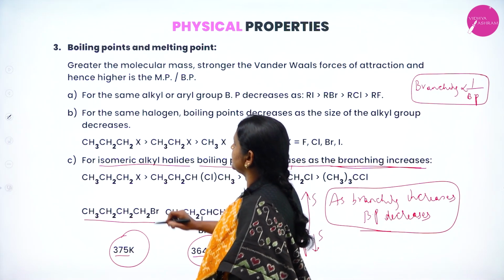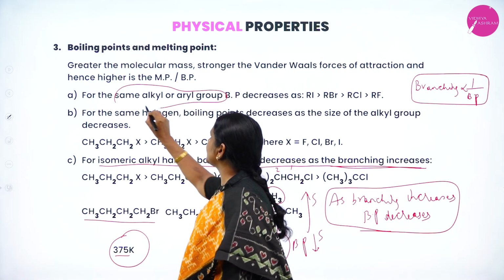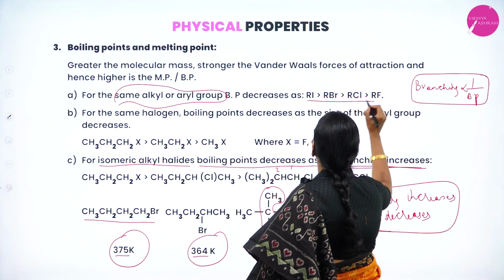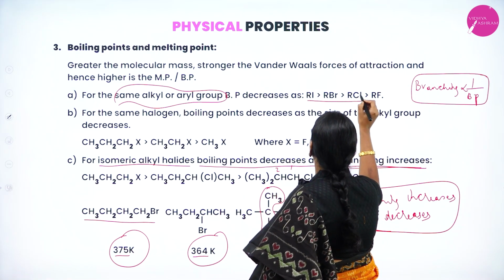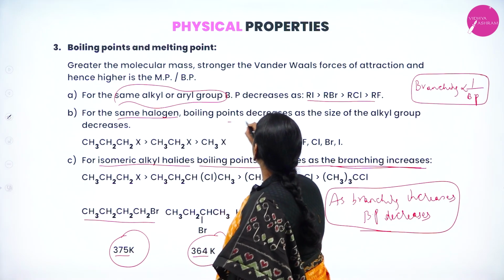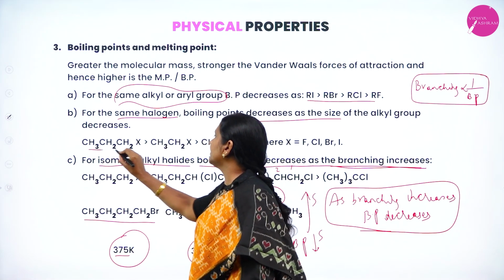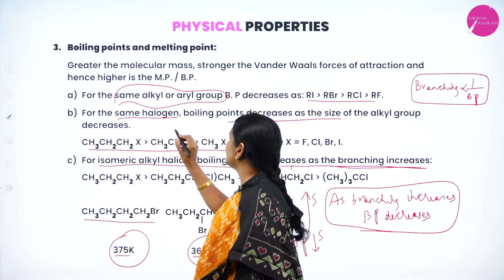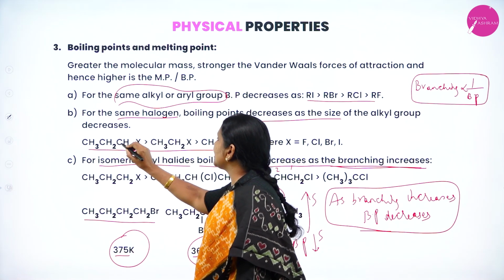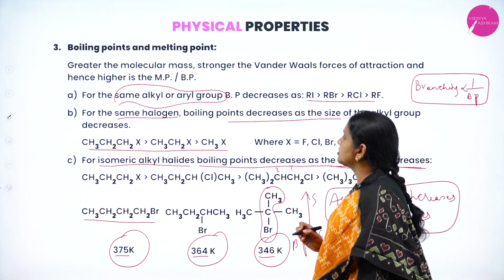Once again I will repeat. There are three cases, A, B, C. For the same alkyl group or aryl group, the boiling point decreases as RI is more than that of RBr, more than that of RCl, than that of RF. For the same halogen, the boiling point decreases as the size of alkyl group decreases. Observe in the forward direction, here the bigger alkyl group, here smaller, because it has 3 carbons, it has 2 carbons and it has 1 carbon. As the alkyl size decreases, the boiling point also decreases.